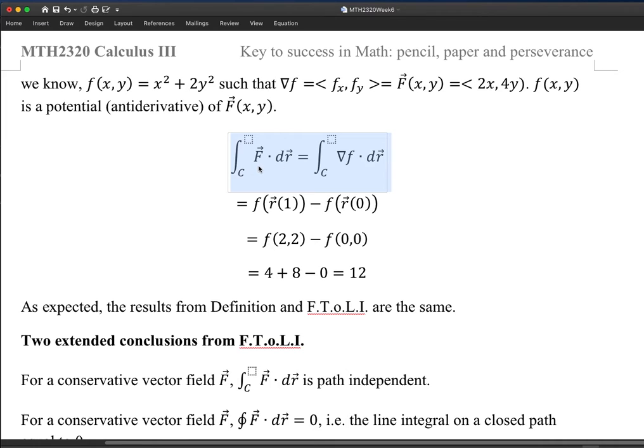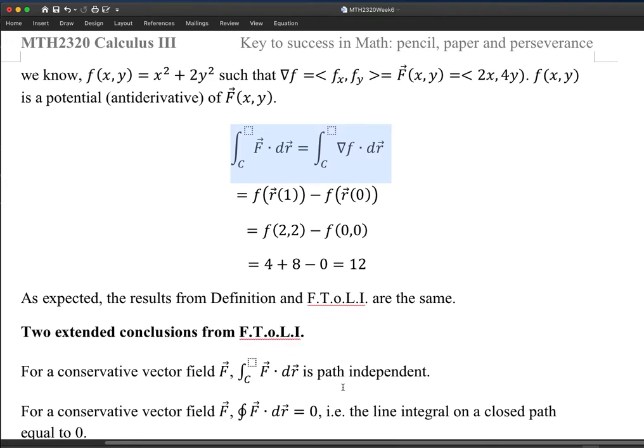The fundamental theorem simply says that regardless of the curve, as long as the vector field is conservative, you only need to calculate the difference of the potential function. So the curve really is irrelevant. It's not important anymore. So for a conservative vector field, the line integral is path independent. It doesn't matter for any curve.